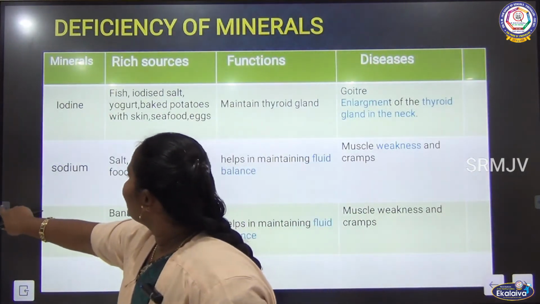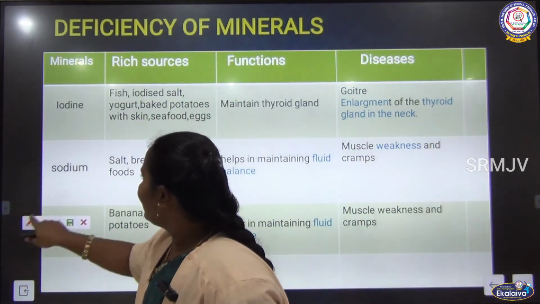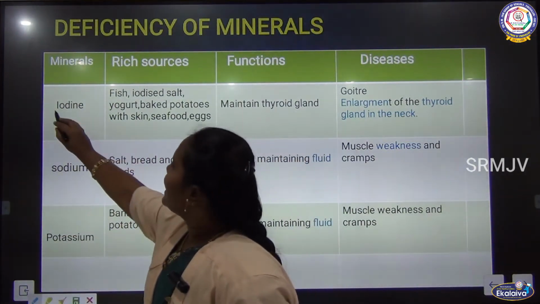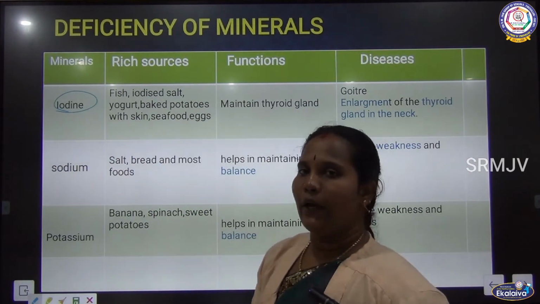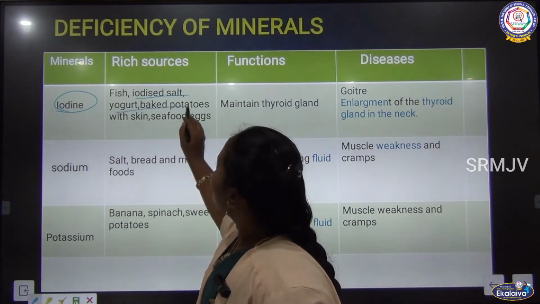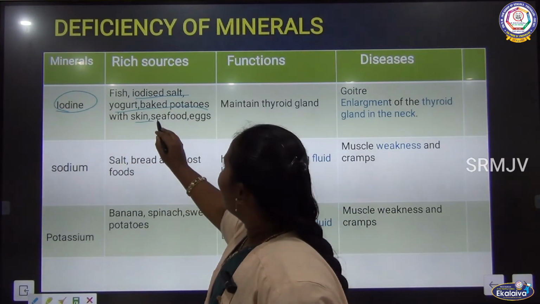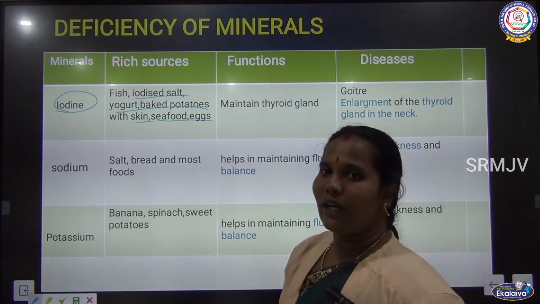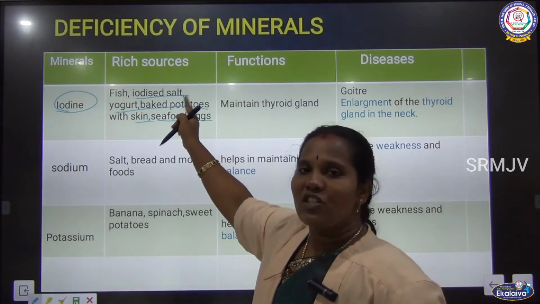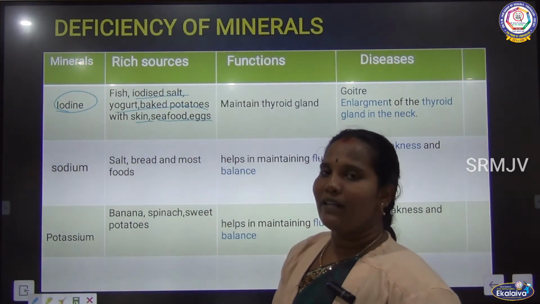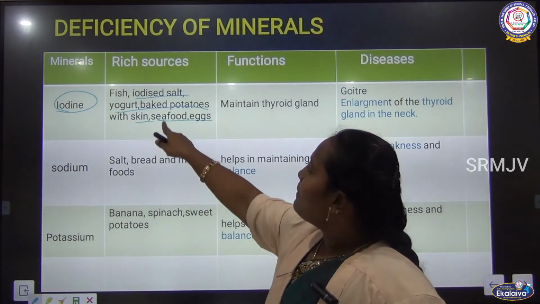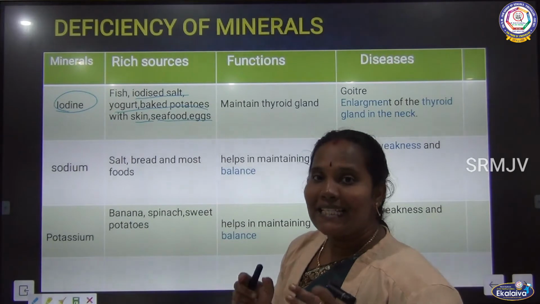Next we have to see potassium and sodium. First one is iodine. Iodine sources are fish, iodized salt, yogurt, baked potatoes with skin, seafood, and eggs. We get iodine from iodized salt, fish, curd, and baked potatoes with the skin.